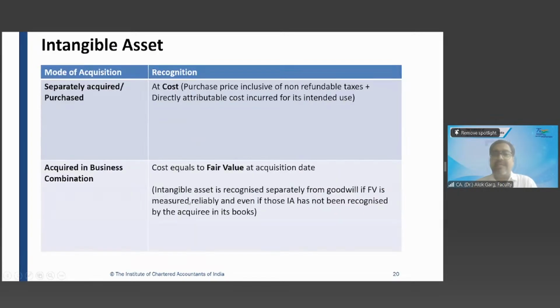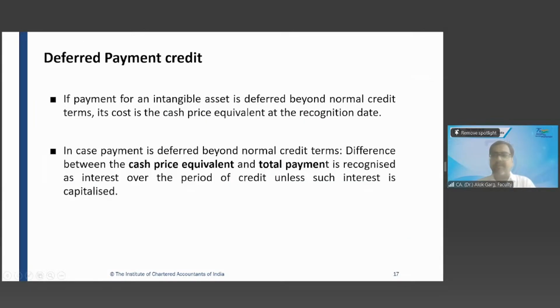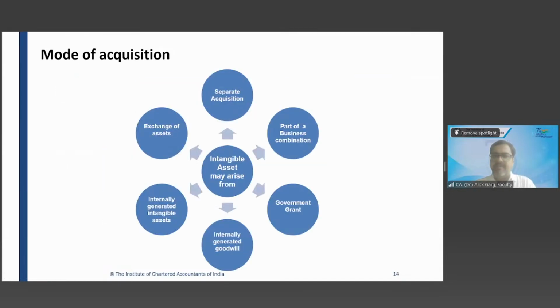So when an intangible asset has to be separately acquired, it has to be measured at cost, which is the purchase price inclusive of non-refundable taxes plus directly attributable cost, plus import duty, minus trade discount and rebates, etc. Yes, understood? Any doubt? Any challenge? Deferred payment credit we have discussed. This part we have discussed.